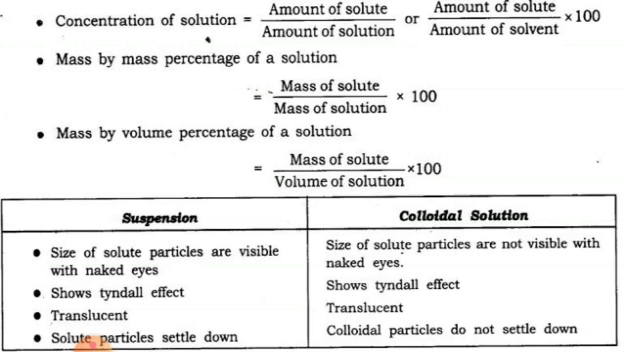Then the difference between suspension and colloidal solution. Suspension: the size of solute particles is visible to the naked eye. Colloidal solution: the size of solute particles is not visible to the naked eye. Suspension does not show the Tyndall effect. Colloidal solution shows the Tyndall effect. Suspension is translucent. Colloidal solution is also translucent. In a suspension, solute particles settle down. In a colloidal solution, particles do not settle down. Okay, are all able to understand?